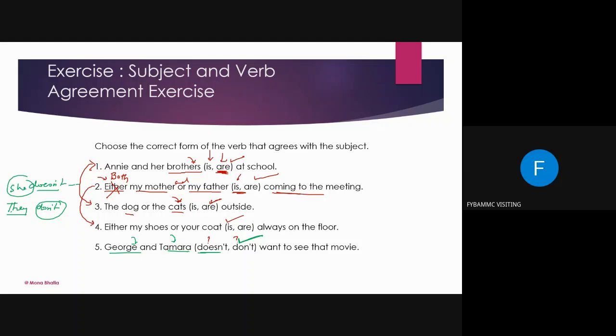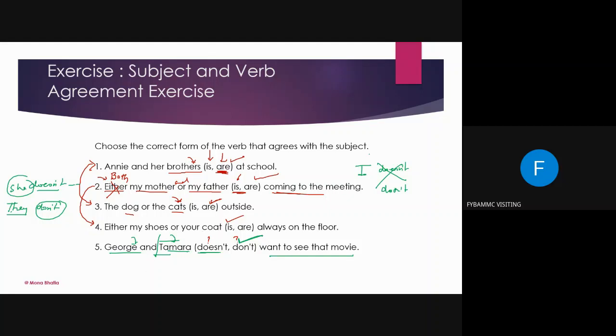If it were only Tamara, then Tamara does not want to see that movie. But remember one more thing: whenever your subject is I, "I doesn't" never comes. With I, always don't comes. I don't want to see that movie. Okay? If it were she, then doesn't; if they, then don't; and we also, where is my pen nib?